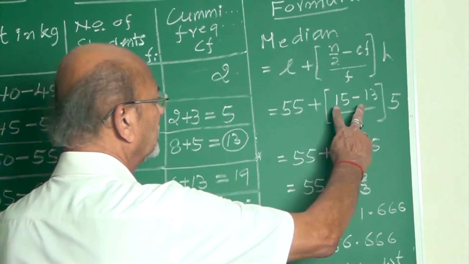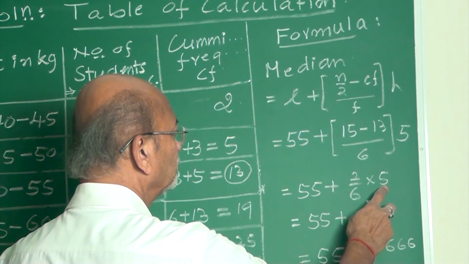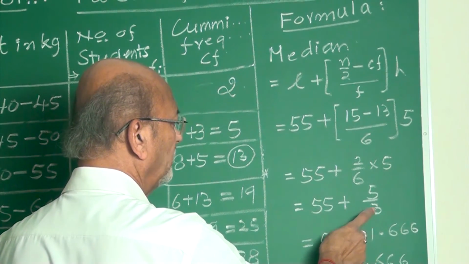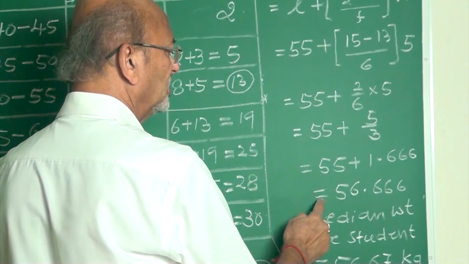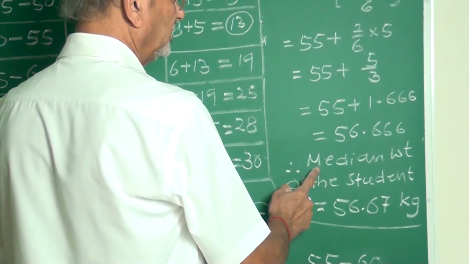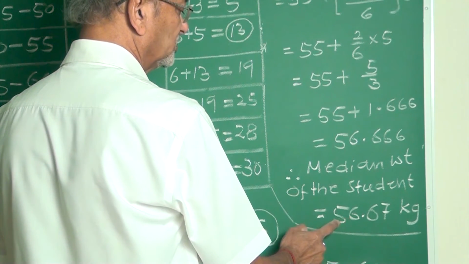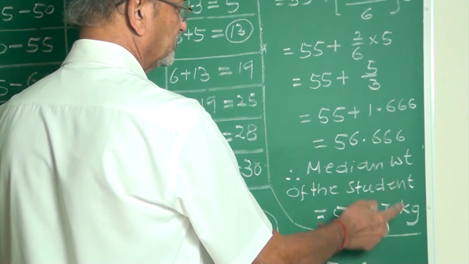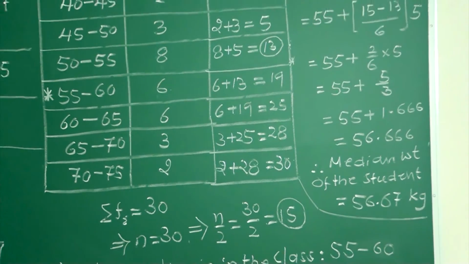Simplified: 55 plus 2 by 6 into 5, this cancels, 5 by 3. 5 by 3 is what? 1.666. So it is 56.67. That will be the median weight of the students. Median weight of the students is 56.67 approximately. My friends, copy it.